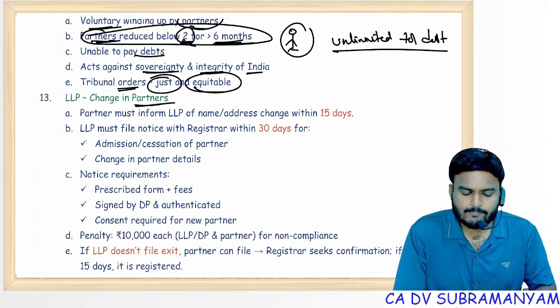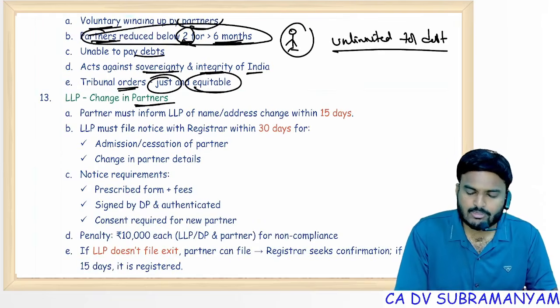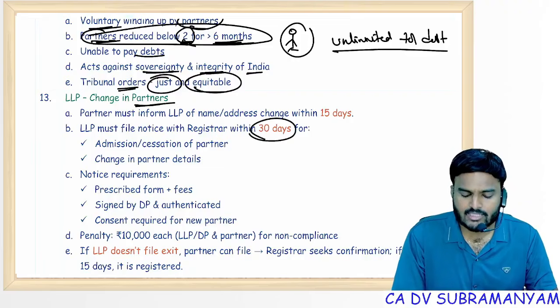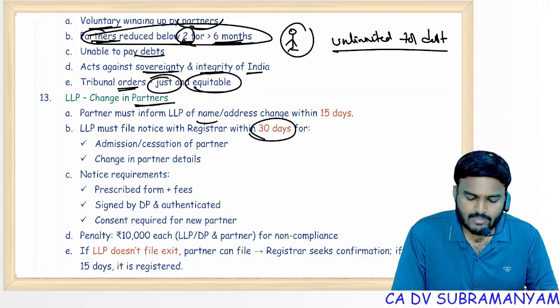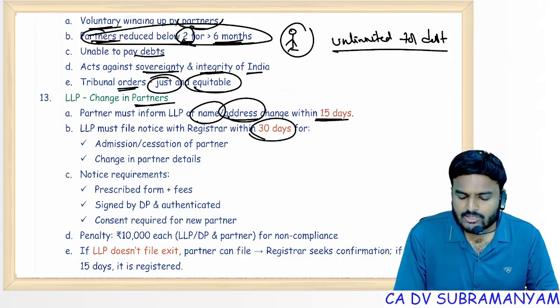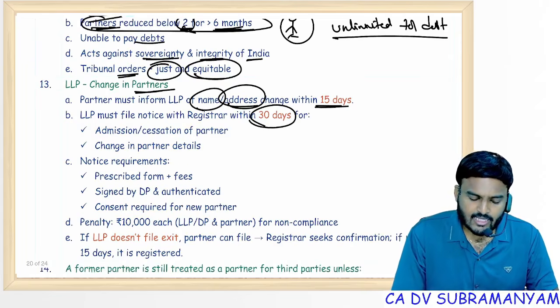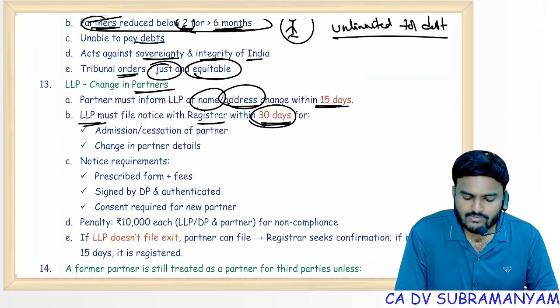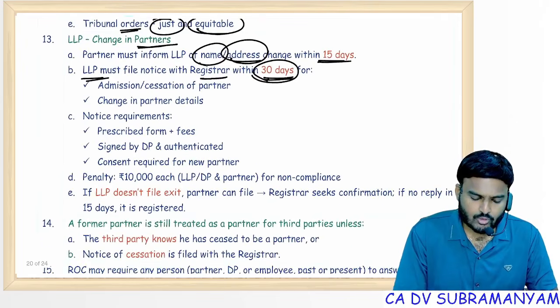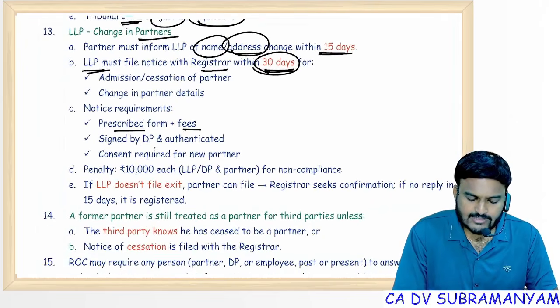Changes in the partner particulars, changes in the partners, both shall be communicated with ROC within 30 days of the event. First of all, if there is any change in partner's name or partner's address, partner should communicate with LLP within 15 days and LLP should communicate with ROC within 30 days. So notice requirements, prescribed form, fees, signed by DP.